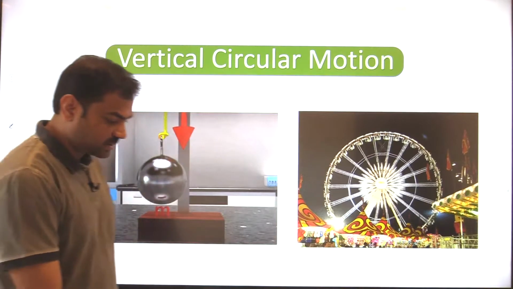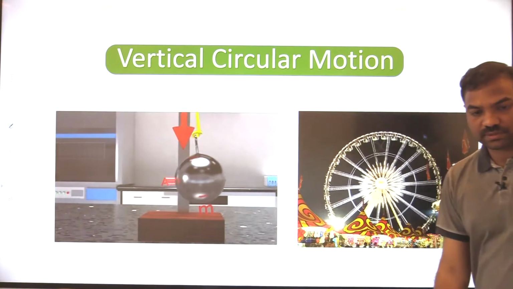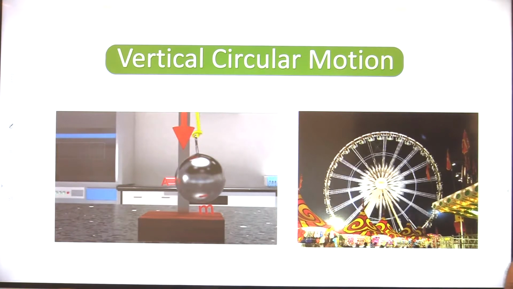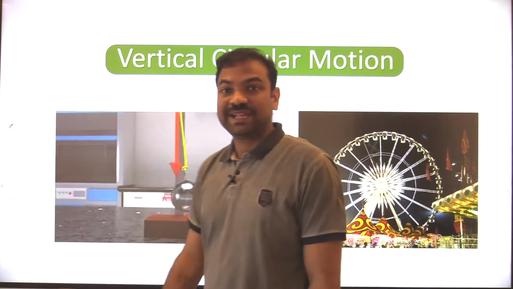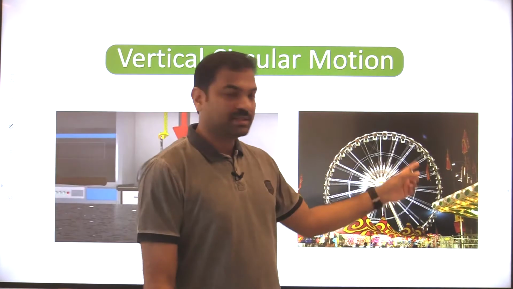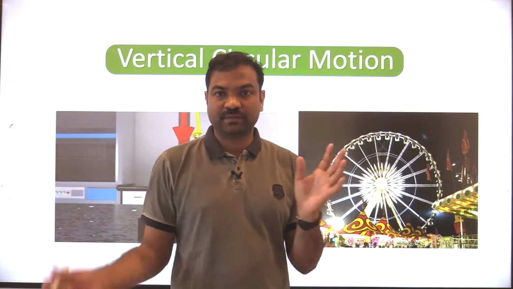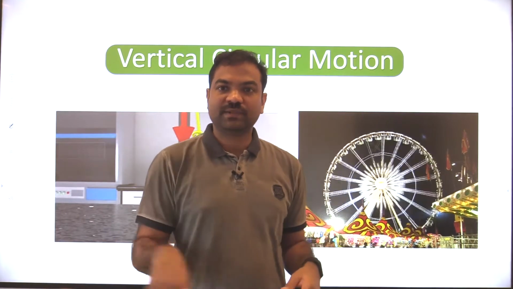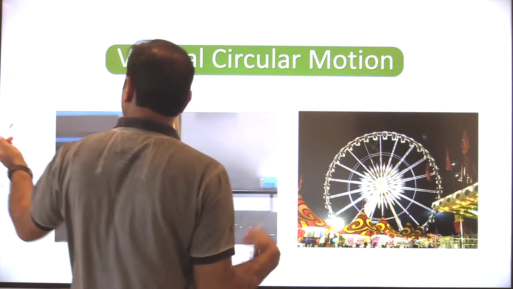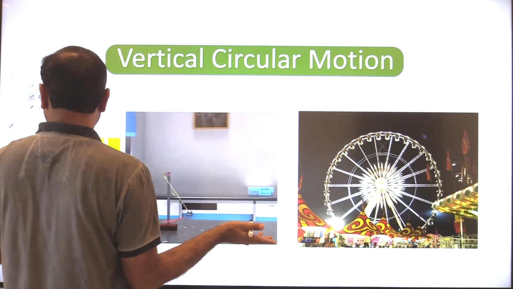Let us see this vertical circular motion. If you observe the two things, both are vertical circular motion only, but there is a difference. This is the vertical circular motion driven by external power. What is this? This is a giant wheel. The giant wheel is connected with some motor, some engine, and that engine will keep on rotating the giant wheel with a constant speed.